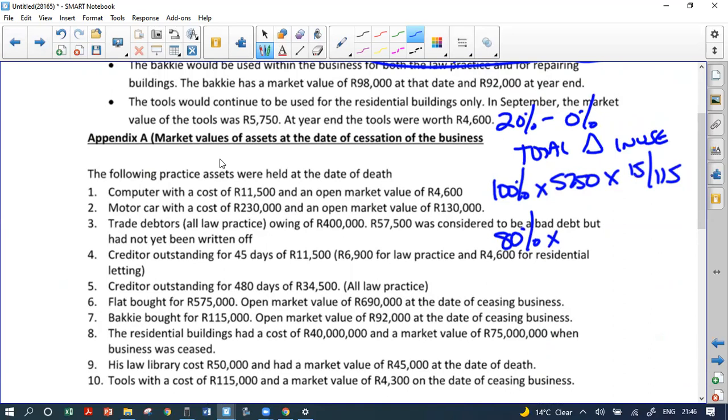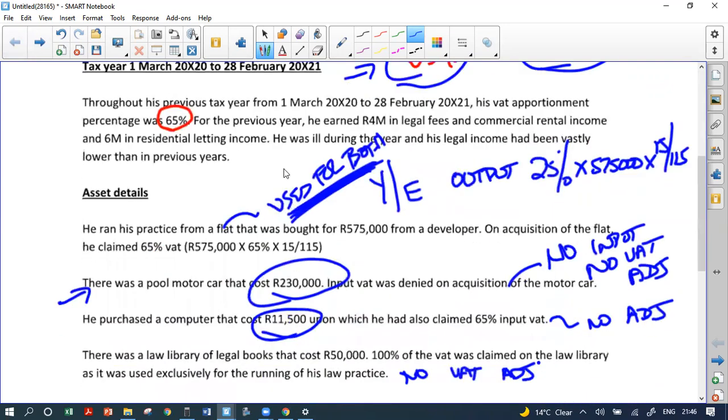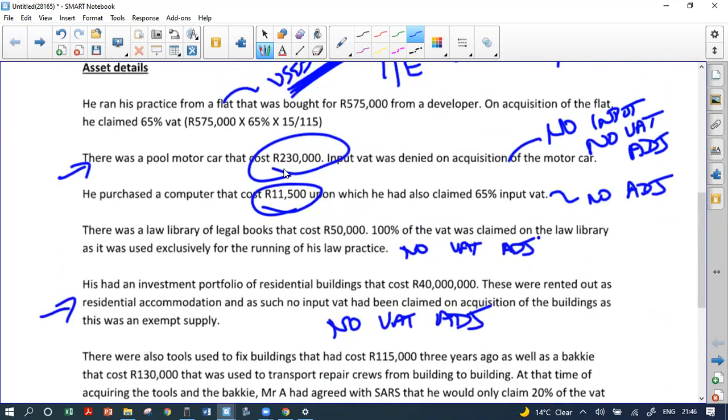So let's have a look to see what happened with the business itself. The computer, let's have a look. No adjustment. He's claimed 65% input VAT on it. So what are we going to do in the cessation of business then?